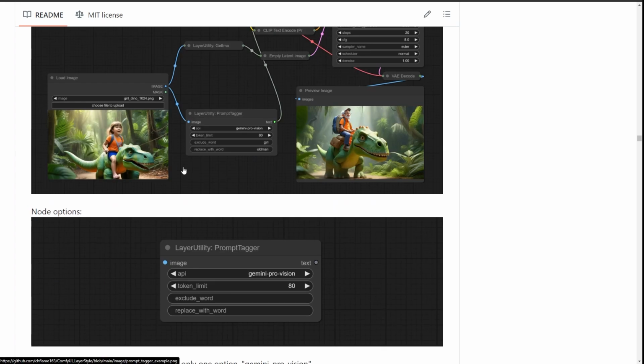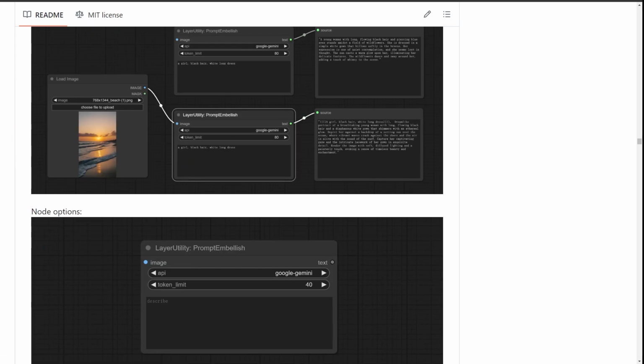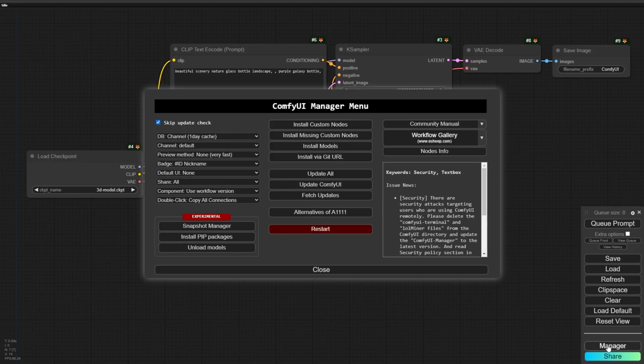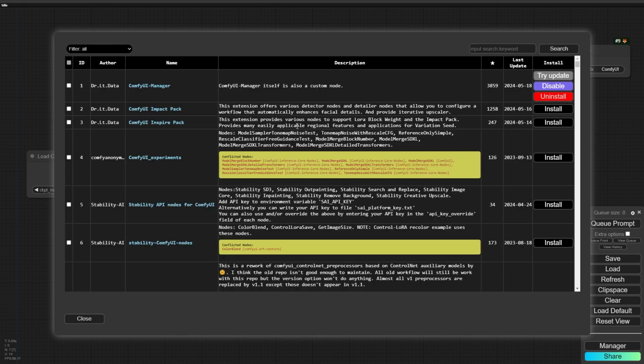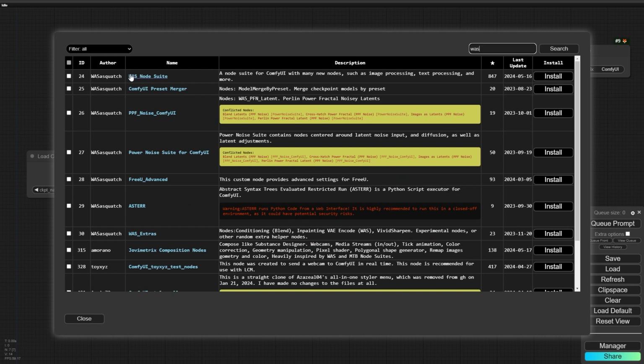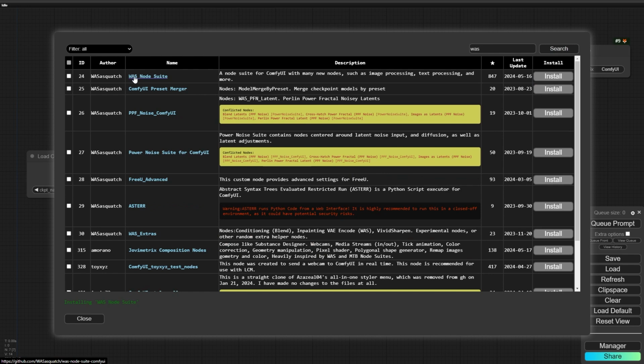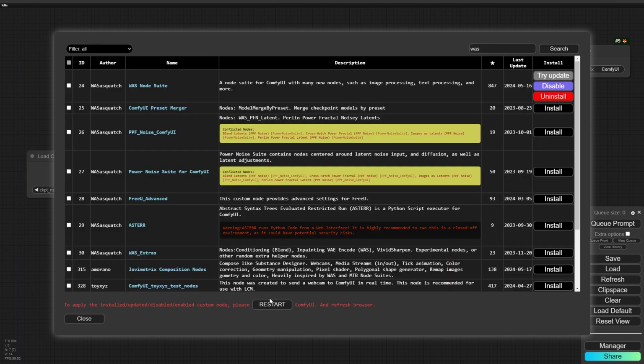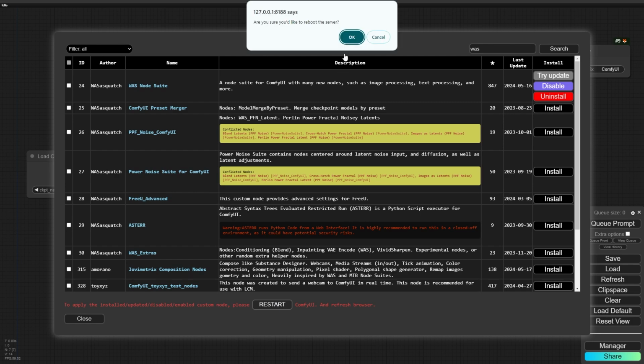These are great nodes. The next extension that I need to use is WAS Node Suite. So just search for WAS, and after that you can find it. Some nodes are similar between WAS and Layer Style, but actually WAS Node Suite has a special filter for high passing, and it's very necessary for me when I am creating seamless textures.